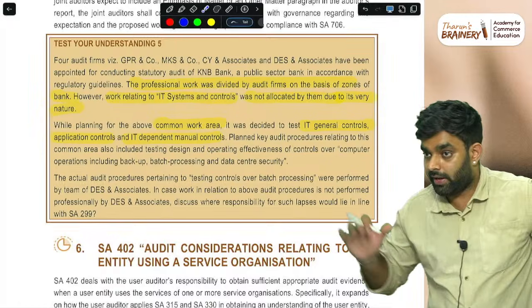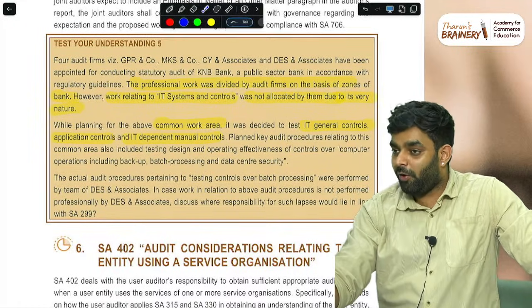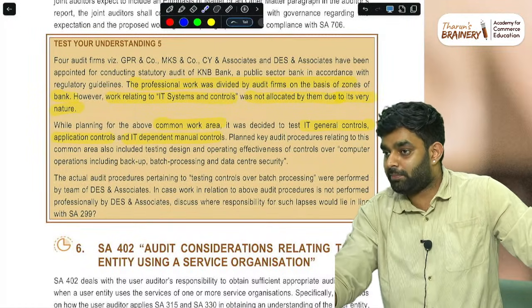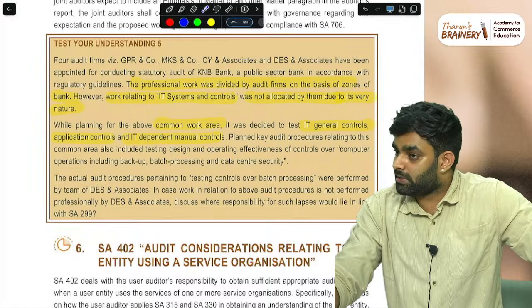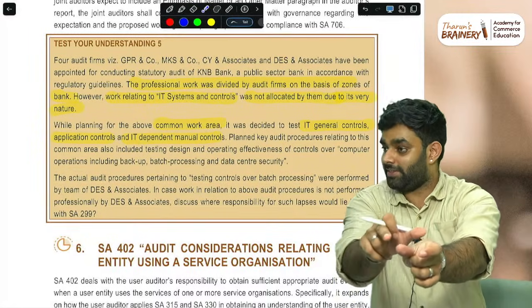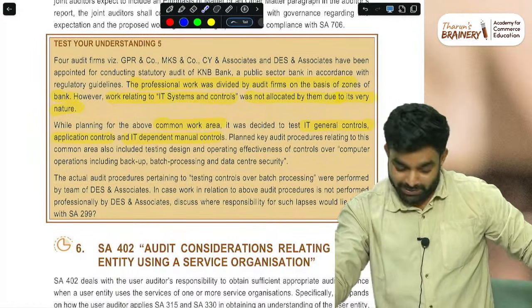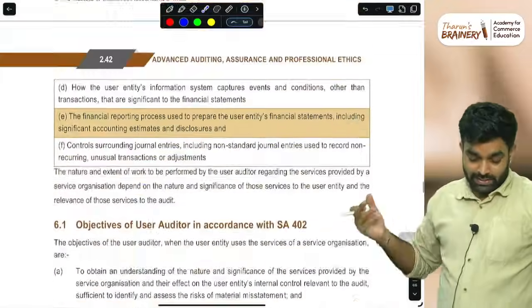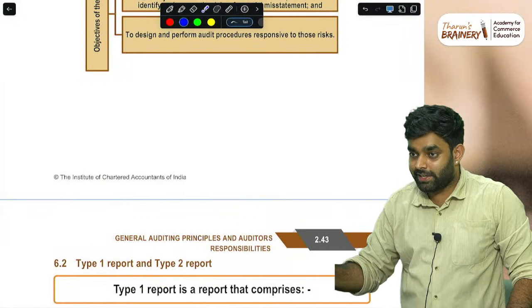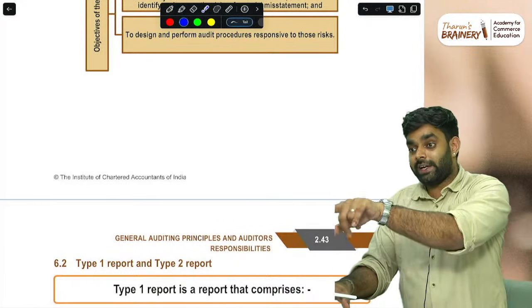What I believe, all of them are responsible. That is the obvious answer. Even though someone else performed the work, the responsibility is common, even for those who were not given it. But see, there is one point. Yesterday we did a similar question. Common audit area, everyone has equal responsibility. But this one is like a violation of SA 299.